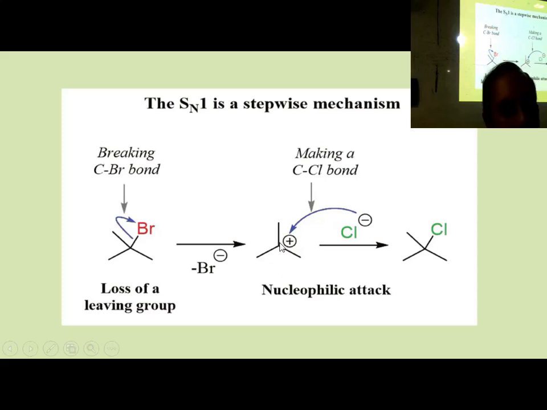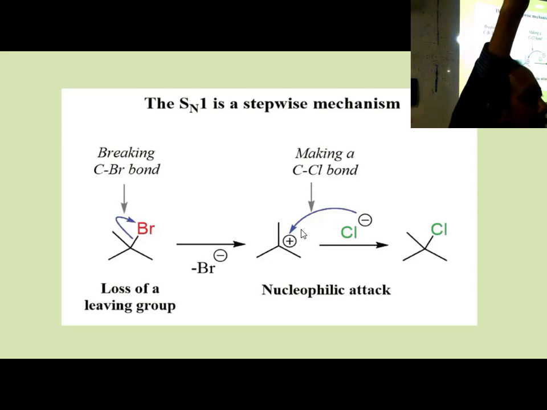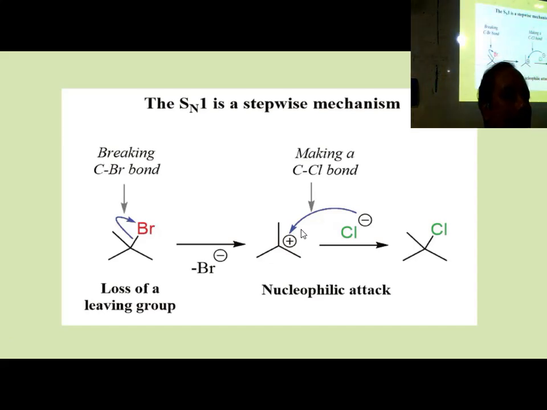So this is carbocation generated, but this is not a final product. This is called intermediate. When the process is going on, the bond is being broken but not yet broken. That pathway is called transition state. When the bond is broken, what you get is called intermediate. What is the difference? Transition state has the energy peak at the top of the barrier. But whenever it has got certain stability, then it is called intermediate.